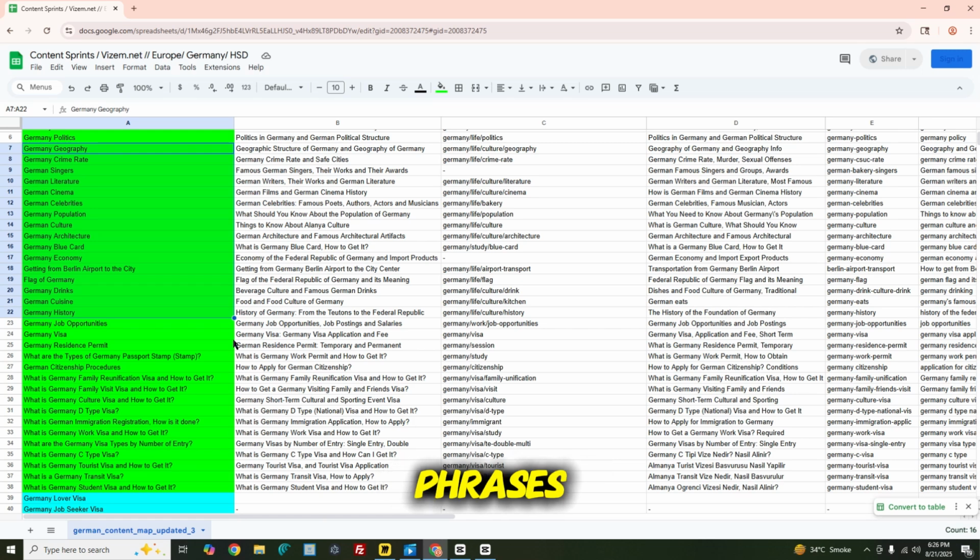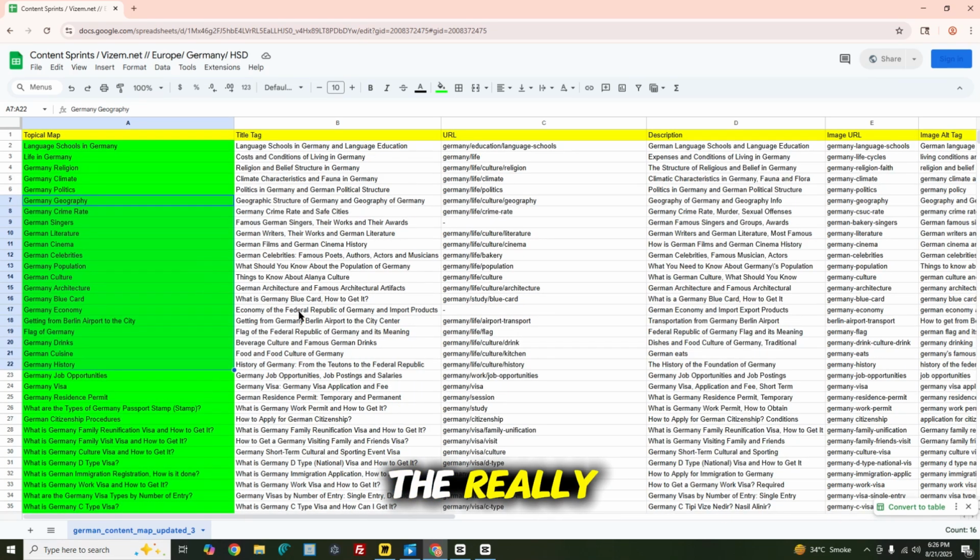These consistent phrases and consistent topicality will actually be helping search engines understand what the main topic of this website is. In a future lecture, we will talk about other methods that reflect the main topic of the website. I also talk about how everything in a topical map has a quality, something that I call the quality node. These quality nodes should appear in your homepage, and they will be giving the search engine a better impression, because when they see really quality articles closer to your homepage, they will try to go deeper for further crawl.